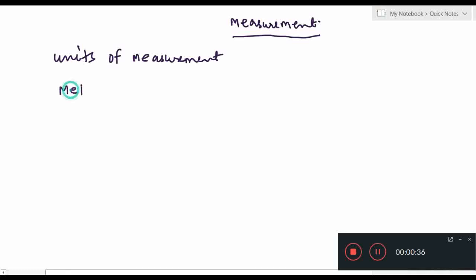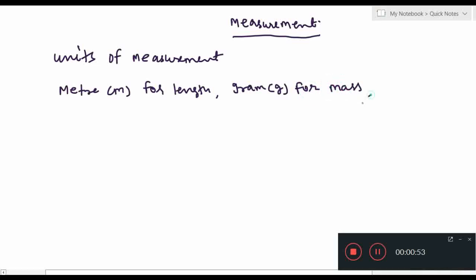We have meter for length, denoted by small m. Then gram, denoted by small g, for mass. Then liter, denoted by small l, for capacity.